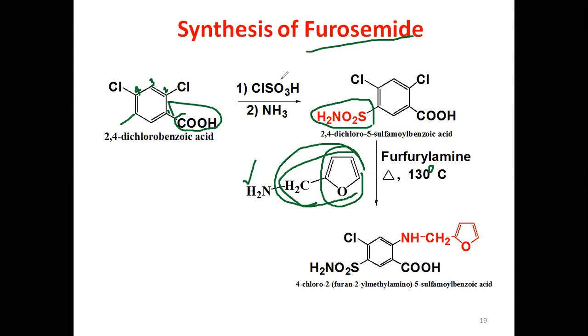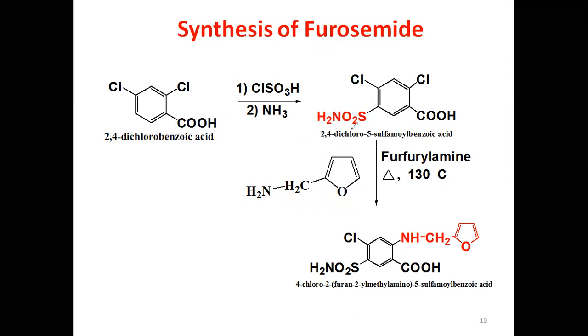So chlorosulfonic acid, ammonia. With both, you get the sulfonamide group. Next, we have almost got the structure of furosemide. Only here we have to change.